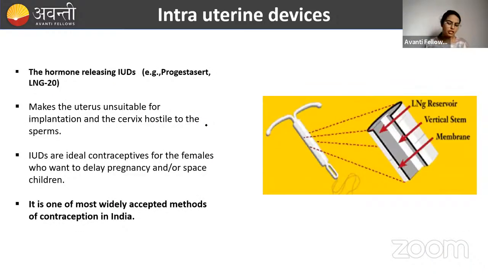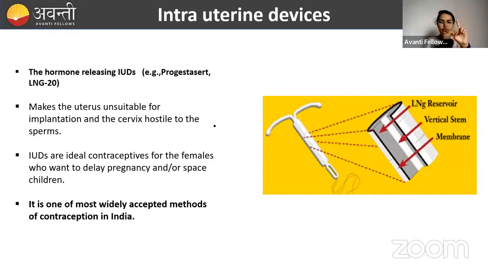The third one is hormone-releasing IUD. I'm telling you again and again, you will get two questions from these intrauterine devices. One question is on the examples, and the second is to understand the mechanism of how copper-releasing IUDs work, and how hormone-releasing IUDs work and what they affect.